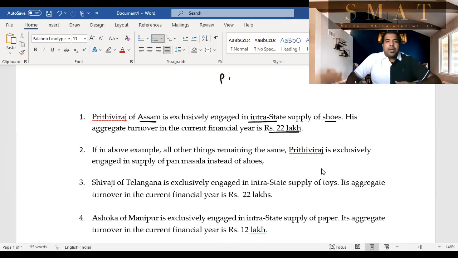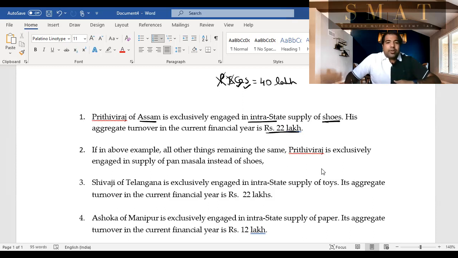Quickly, first step, PIGS. Is he doing any prohibited goods? No, congratulations. Is he doing interstate? No, only intrastate. Is he doing only goods? Yes, shoes, only goods, perfect. And guys, is he in one of those states? NT Mami, Nagaland, Tripura, Manipur, Mizoram? No. And put SAM? No. Put is Puducherry, Uttarakhand, Telangana? No. Sikkim, Arunachal Pradesh, Meghalaya? No. So congratulations, because you've done this, you get a limit of 40 lakhs.